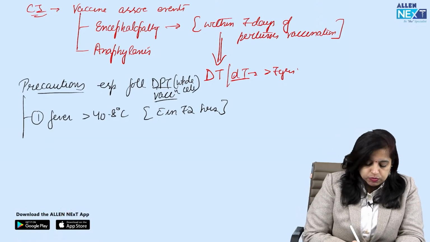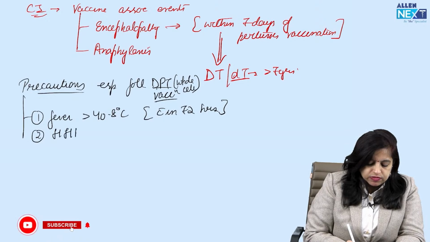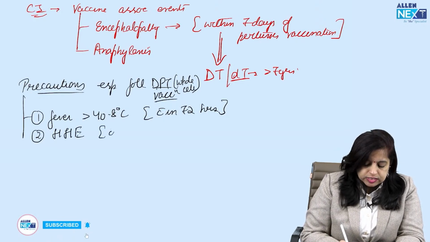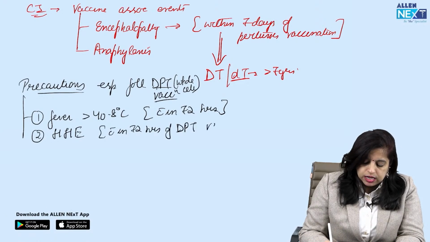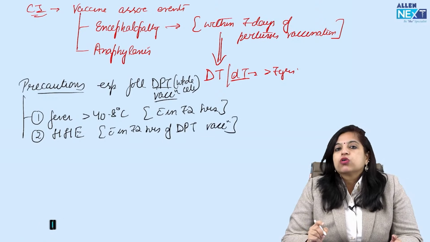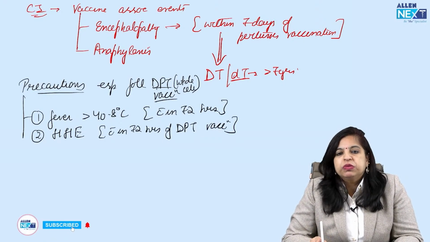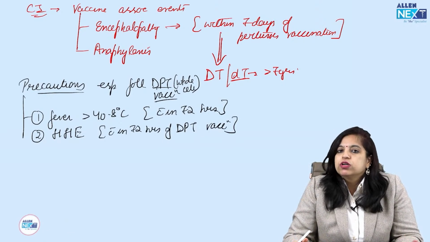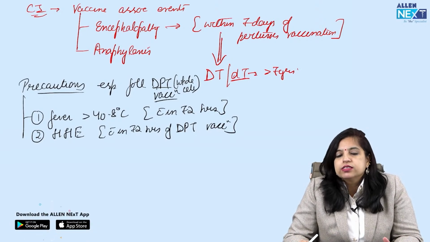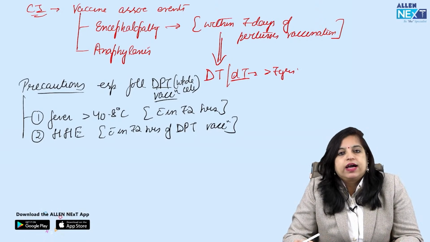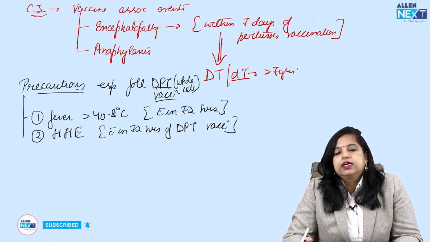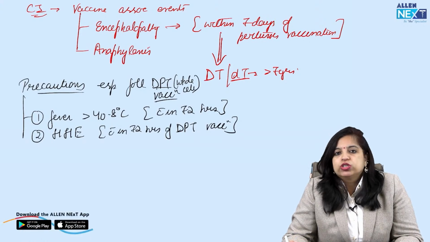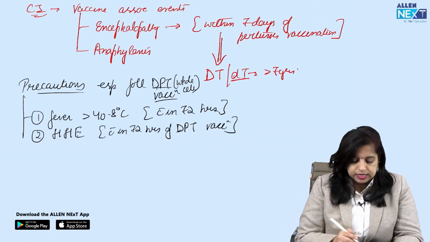The second thing you should know is if someone has had a hypotensive hyporesponsive episode, again if it is occurring within 72 hours of DPT vaccination, again this is not a contraindication for the future repeat doses, but of course we have to alert the parents that your child has a tendency. If you want, we can give the vaccine as per the rules, the same whole cell vaccine, but you should always give the option of shifting to acellular vaccine. Okay? So that is the second.